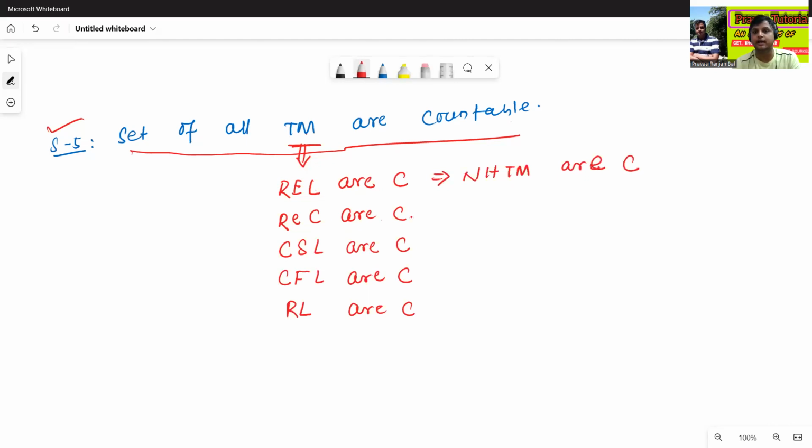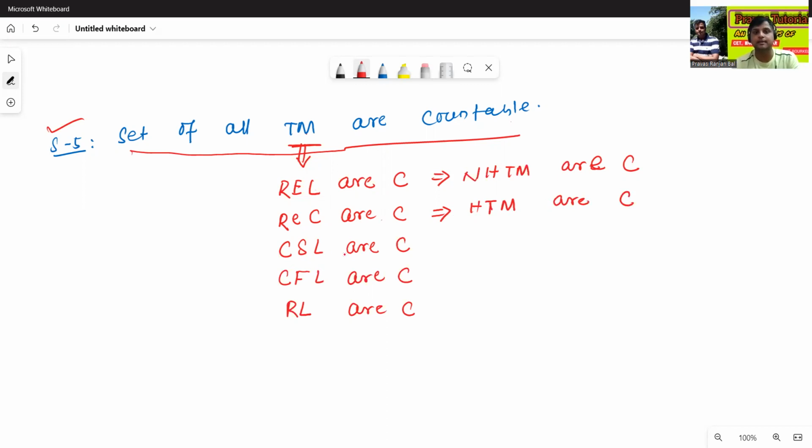Since the REC language is countable, the existing machine for the REC language is the halting Turing machine. Halting Turing machines are also countable.